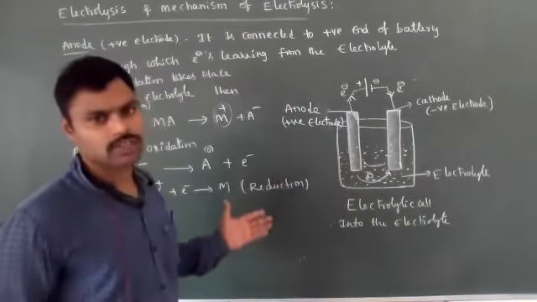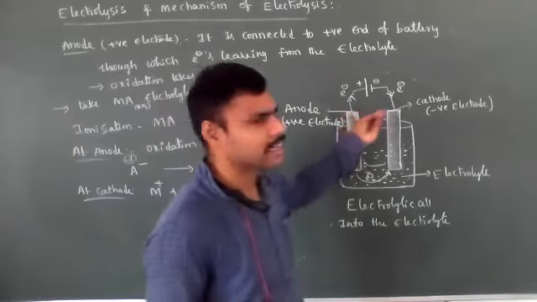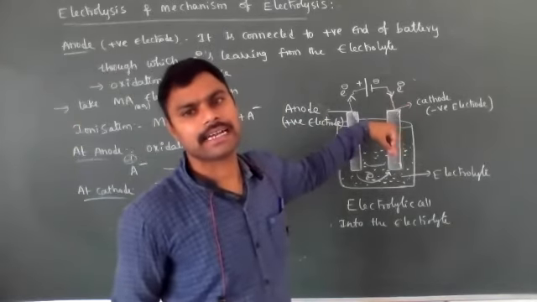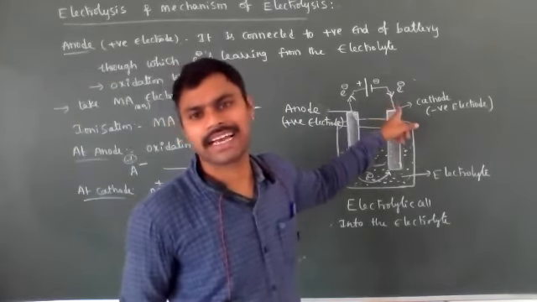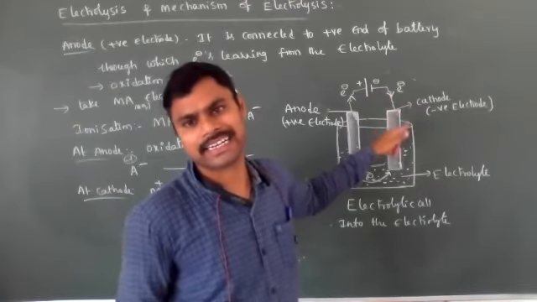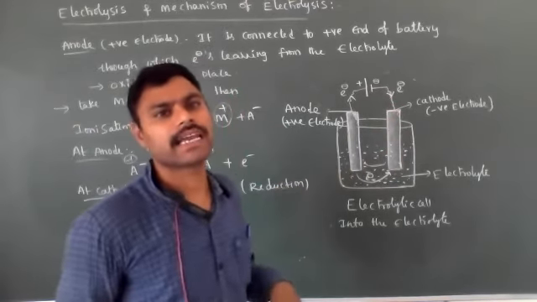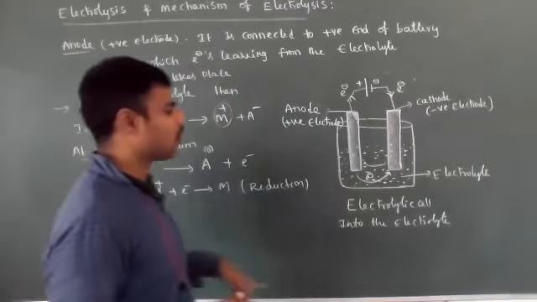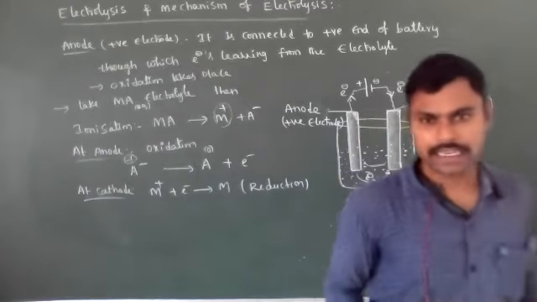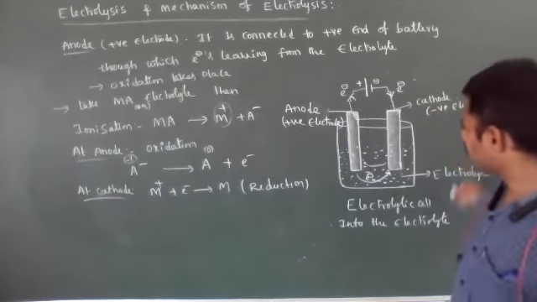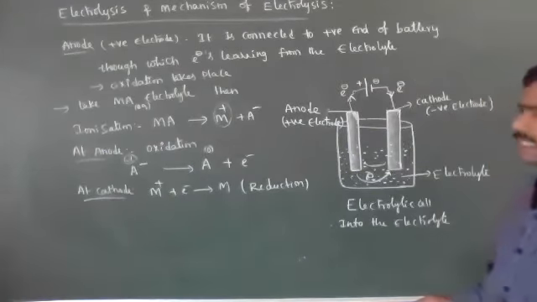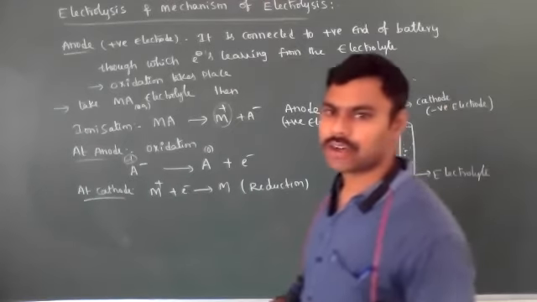For these oxidation and reduction reactions, some energy is required externally. That energy is electrical energy, which is converted into chemical energy. That's why this equipment is known as an electrolytic cell.